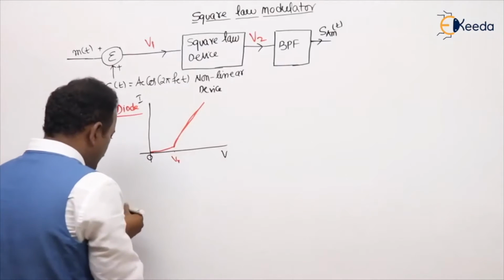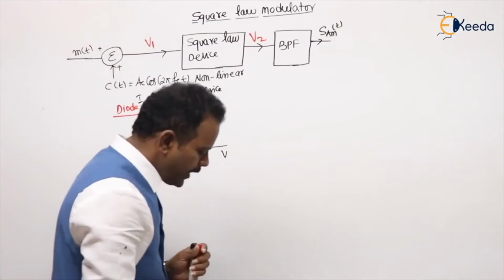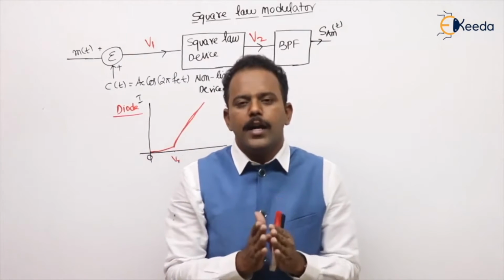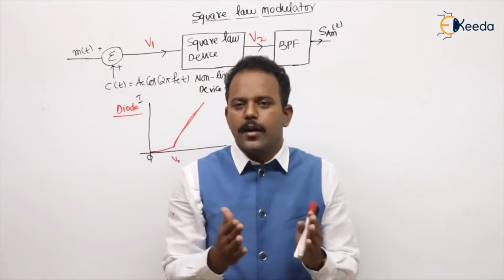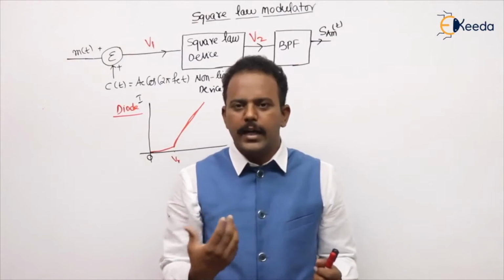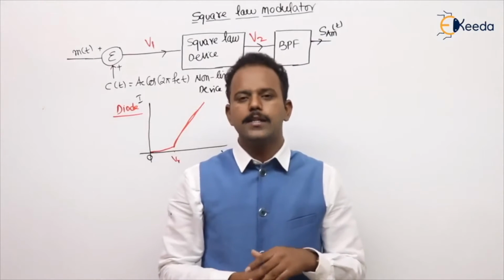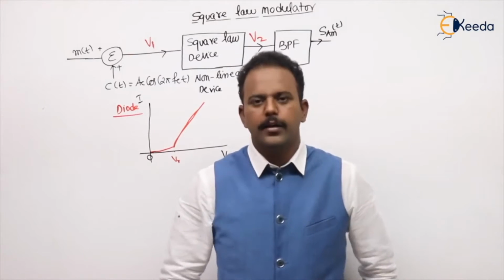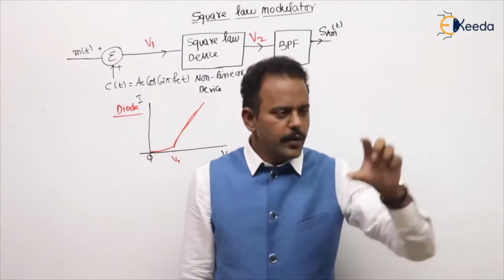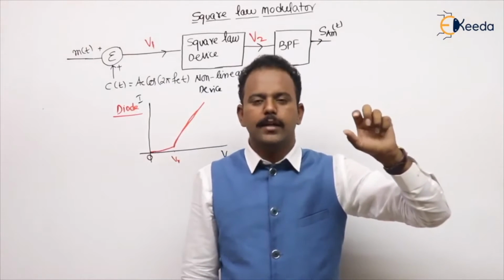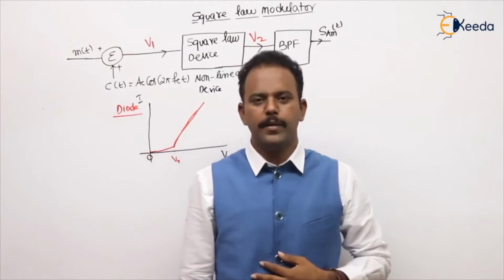Now, what is the meaning of linear and non-linear devices? When I call a diode, a capacitor, or an inductor linear or non-linear, the meaning is this: we take one diode, connect a voltage source, and measure the current using an ammeter.